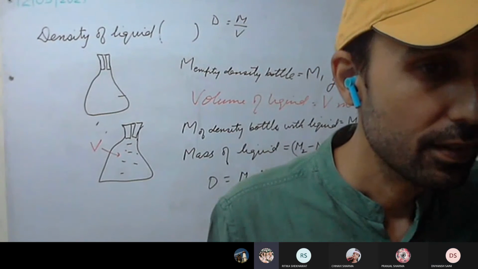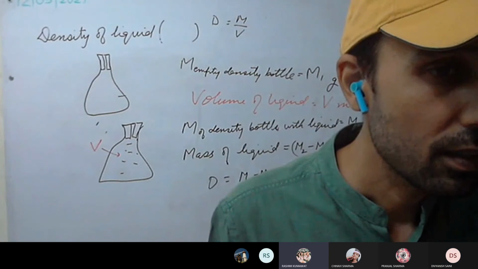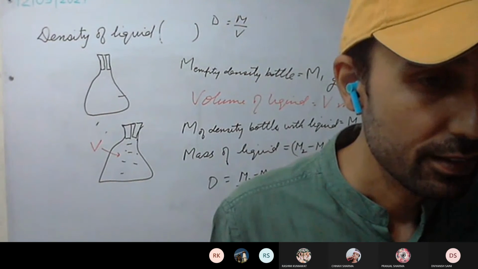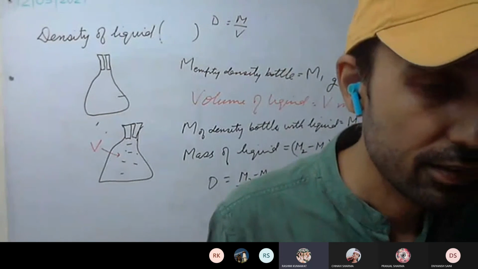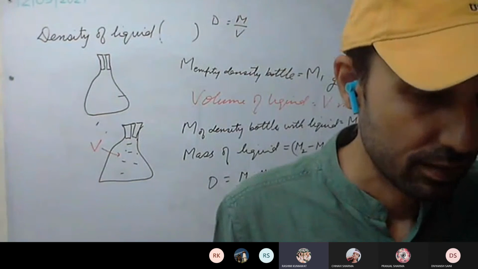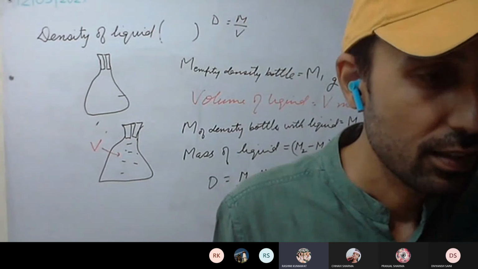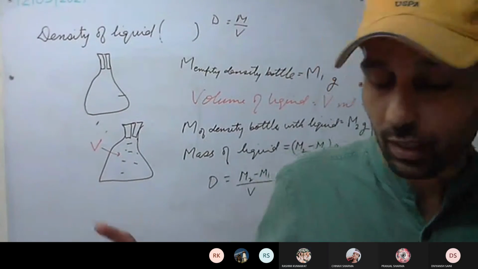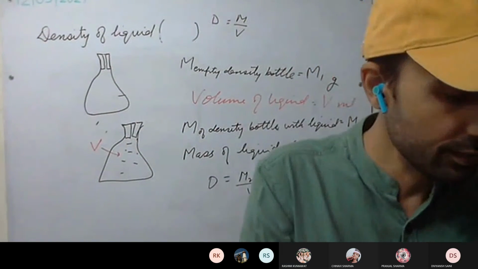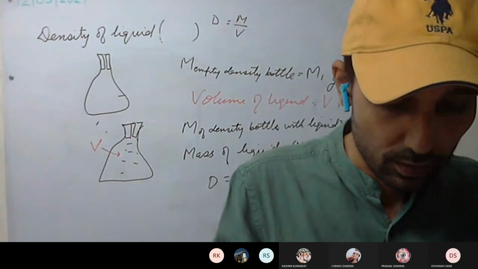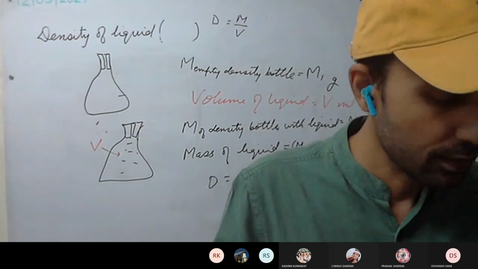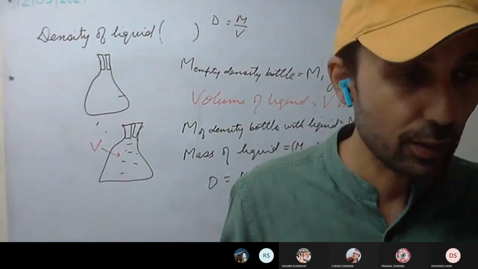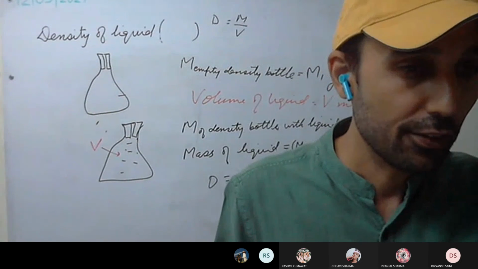Sir, you said that we have to do the questions up to 6, so where is the answer of question 5? See here, last we discussed the activity with the density bottle. Activity number 5, page number 33.